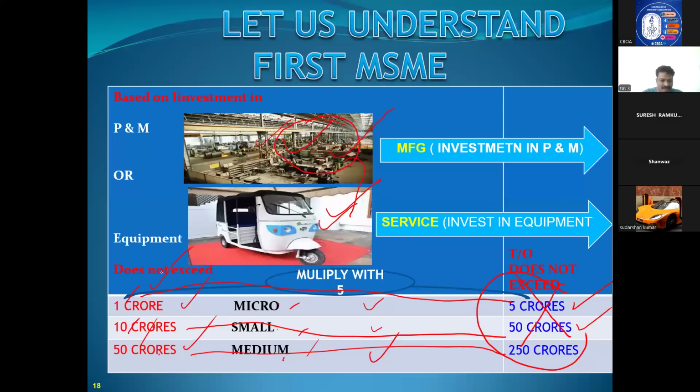Remember 1, 10, 50. This is the investment in plant and machinery or investment in equipment for classifying an account as micro, small, or medium in both manufacturing and service. When a turnover question comes, just multiply by 5 and you will get the turnover. Then you can answer any question on the MSME definition with regard to priority.